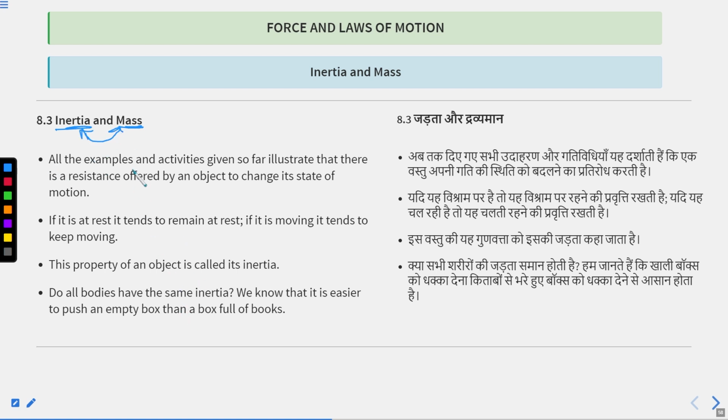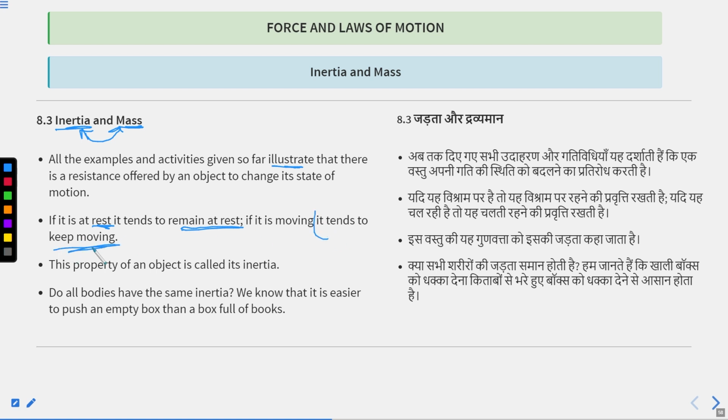So, all of the examples and activities given so far illustrate that there is a resistance offered by an object to change its state of motion. And that property of an object is known as inertia. If any object is in the state of rest, then it tends to remain at rest. And if it is moving, then it tends to keep moving.